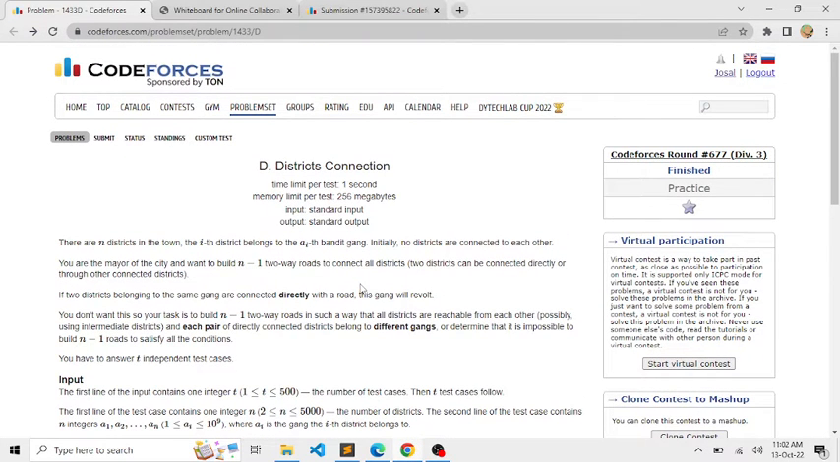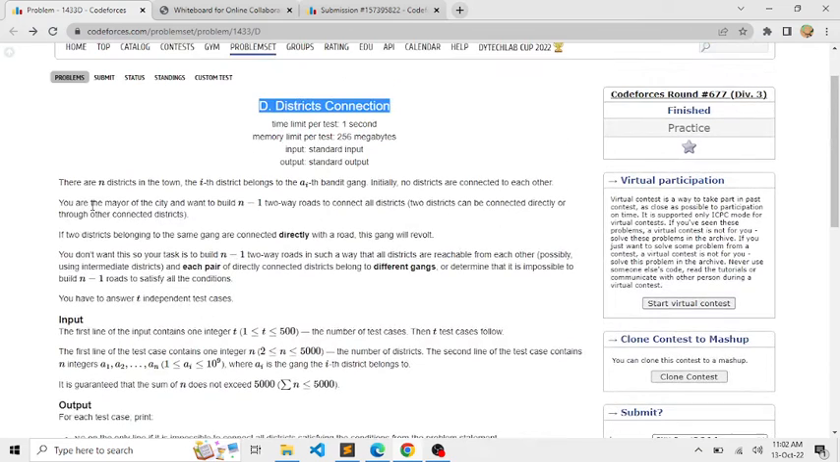In today's video, we are going to solve another amazing question on Codeforces, that is District Connection. Let's quickly go over the problem statement. There are n districts in the town. The ith district belongs to the ai-th gang. Initially, no districts are connected to each other.